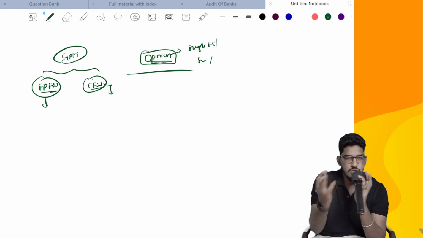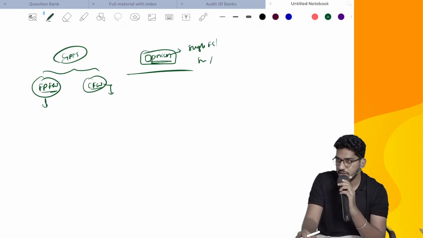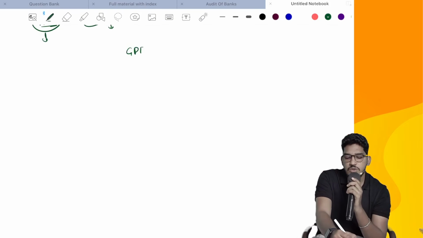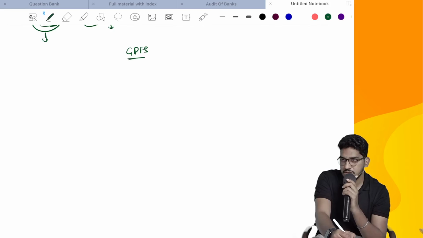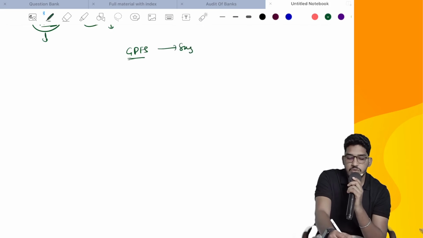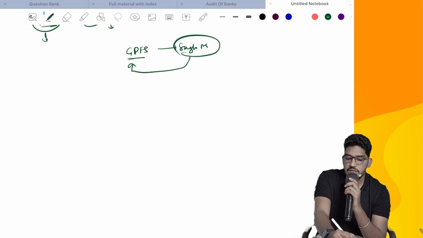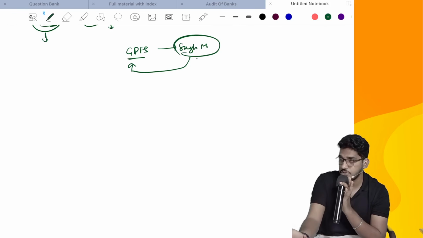Say for example, a few more special things we'll try to understand, then we'll directly go and read the standard. Say you are a person who is also conducting the audit of the general purpose financial statements, and you are also appointed to conduct the audit of a single financial statement. Can I use the evidence I have obtained from my general purpose financial statements audit for my single financial statement audit also? Definitely you can use it. There is not at all a problem. That is even a better situation.